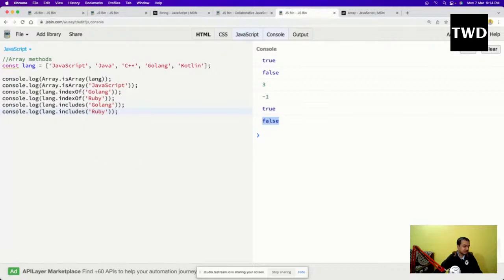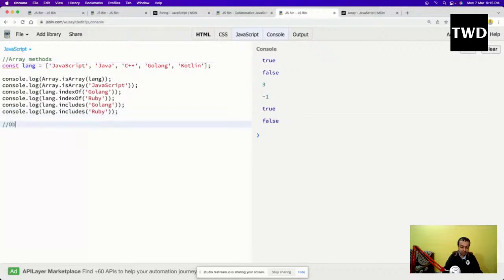Now the second most important data type, actually it is the first most important also. Sometimes both of them are used in combination, and it is also a non-primitive data type. It is known as objects, and this is different than the class Object. JavaScript also has class Object, but this is a different kind of object. This is a data structure. Data structure means something to save the data. Variables are a data structure, arrays are a data structure, and objects are a data structure. So let us look at the objects.